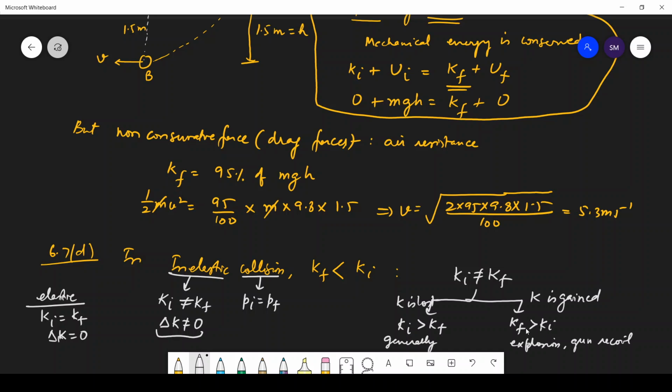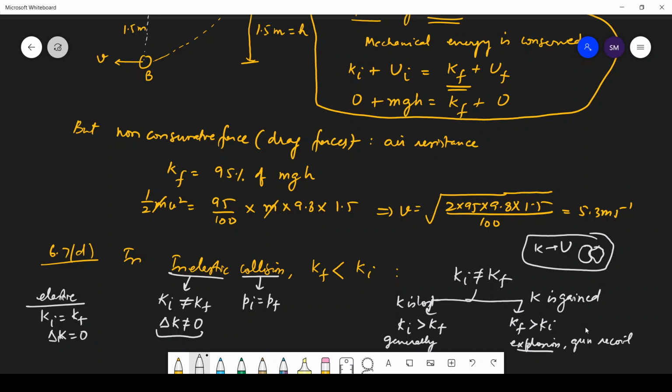So students, this is the same case as we have discussed today in example 6.8. Even during the elastic collision, you have seen that kinetic energy was converted into potential energy. Here the potential energy was stored in the form of chemical energy in explosion.